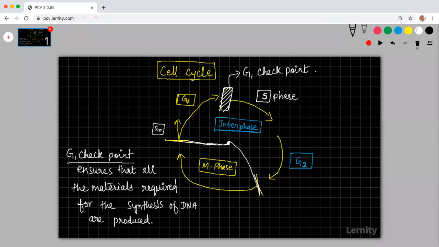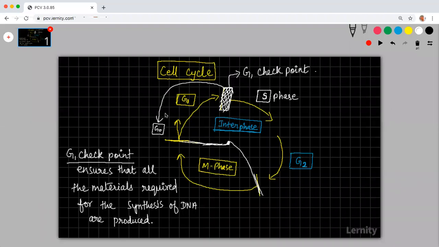Whenever you are talking about the G1 checkpoint, it will ensure that everything required for the production of DNA is produced. Suppose this checkpoint is not satisfied, say it decides that the required proteins are not produced. Then whatever has been done here, if this checkpoint says no to proceeding to S phase, the cell will revert back to G naught.